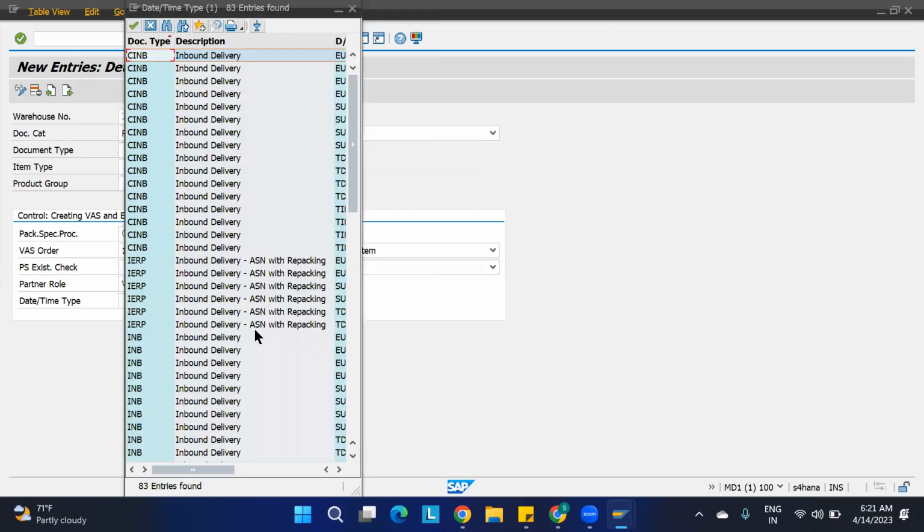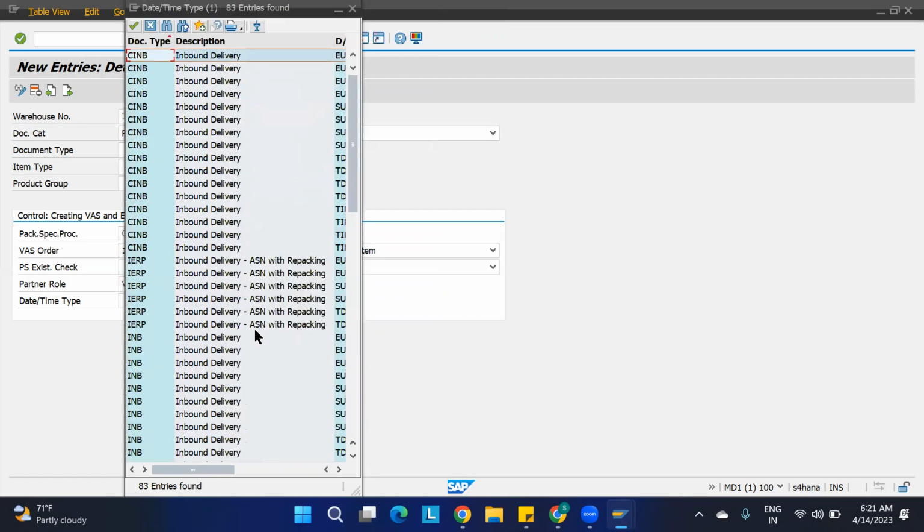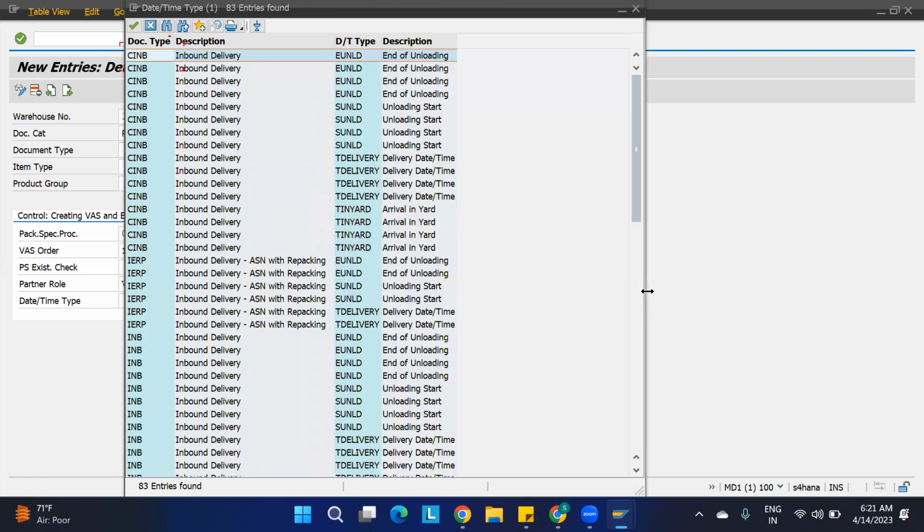What do you mean by T delivery? I'll tell you. It is not available. Okay, inbound delivery we can say, but here T delivery is there, it is available. What do you mean by T delivery? Actually, whenever you are considering the time, it is going to consider the delivery date and the time, whatever the things. Let us consider, one minute, I'll tell you.